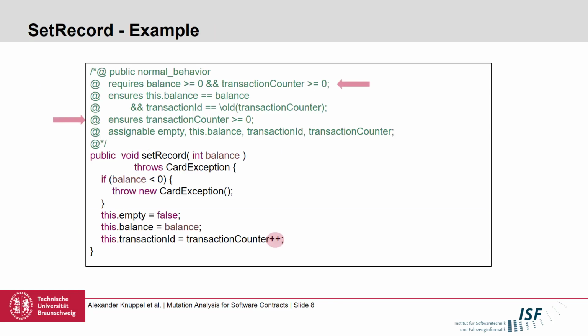Okay, let's go back to the set record example. A possible mutation would be to discard the increment operator. In fact, that would even be an allowed implementation, as the contract does not specify the transaction counter. It does not specify that the transaction counter is actually modified. And this implementation is also not equal in behavior to the original implementation. So through mutation of the source code, we have identified a new distinct implementation, which also reveals that this specification is not as precise as it could be.